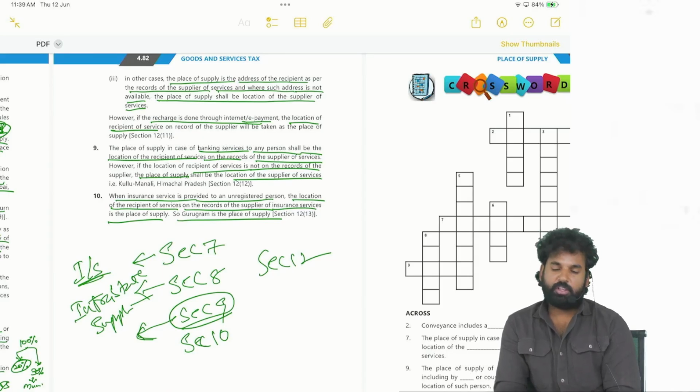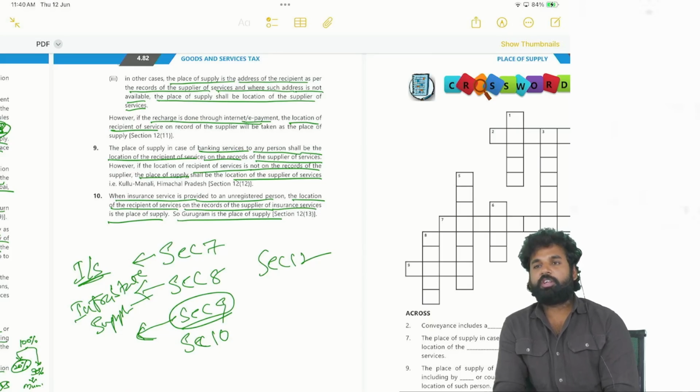Okay. So section 12 subsection 2 to section 12 subsection 14. That means we have 13 subsections. Out of that, 12 are special cases. Section 12 subsection 2 is general. So when 12.3 to 12.14 is not applicable, section 12 subsection 2 is applicable, which is the default rule.